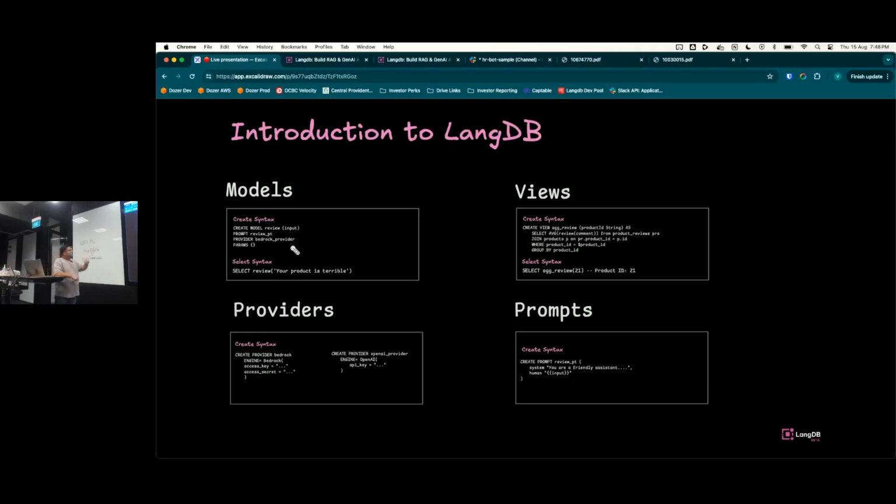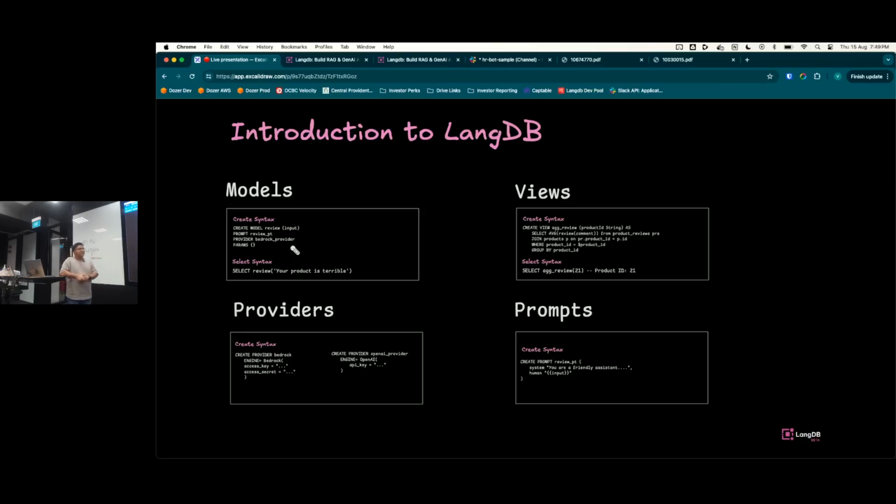And let's talk about models. If you take this example, we are creating a model called review, and we want to get a sentiment score back, right? So let's take that very simple example. For that, we would also want to create a prompt, which determines how you're instructing LLMs to calculate a sentiment score based on the text provided, right? So that's basically one model.